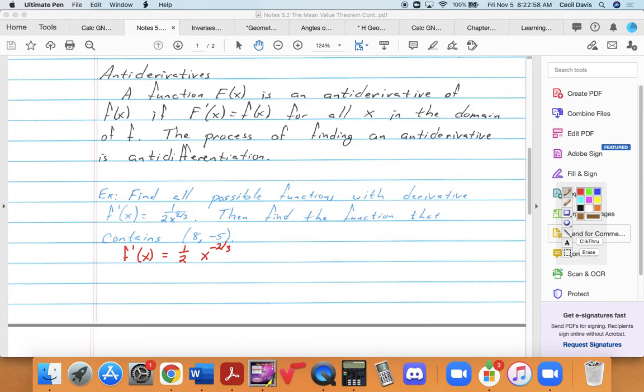We'll do more as we go. What could I have taken the derivative of that would have given me 1/2 x to the -2/3 power? For the time being, don't worry about the 1/2. Just think about what did the power have to be before I took the derivative. 1/3. It's got to be 1/3.